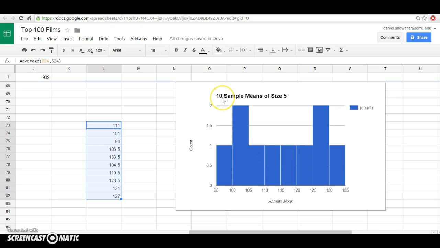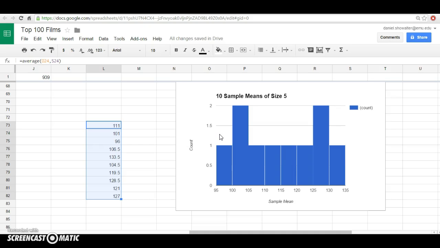However, since we only have 10 students, it doesn't give us a lot of confidence in our results. So let's picture if we had a class of over 100 students, let's say 150 students, and we did the same assignment so that each of the 150 students chose 5 movies.